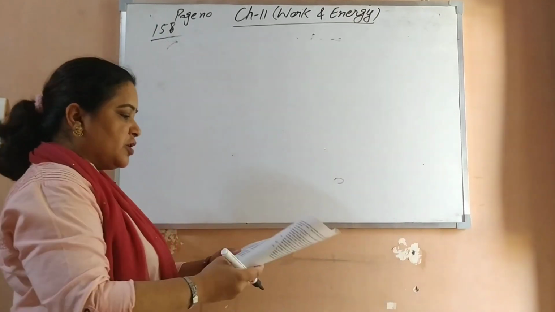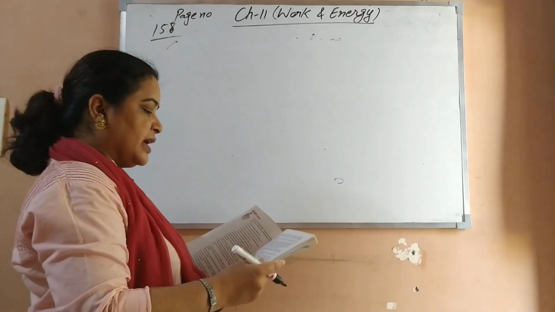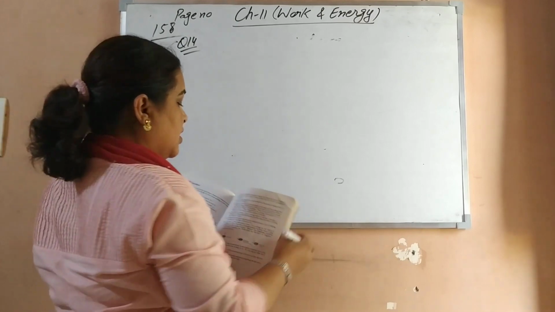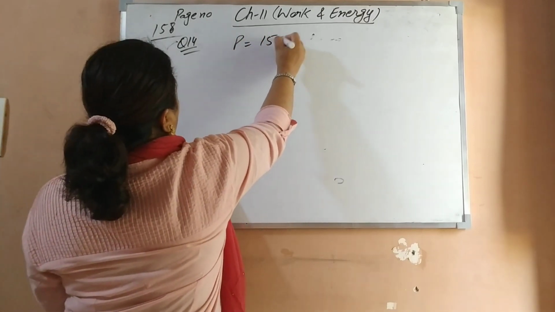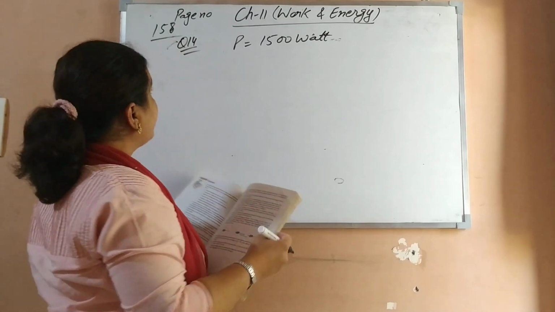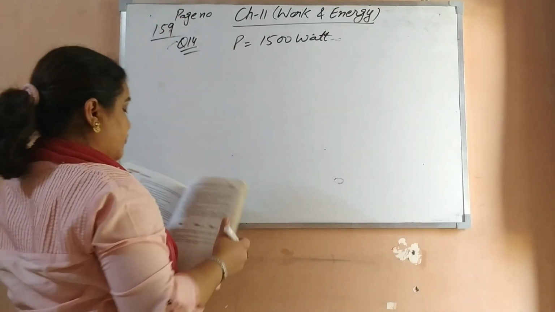Now the next question, number 13, we have already done. Now the 14th question is very interesting, and it is related to power. What is the power of the device given? 1500 watt is given. This question is on page number 159.